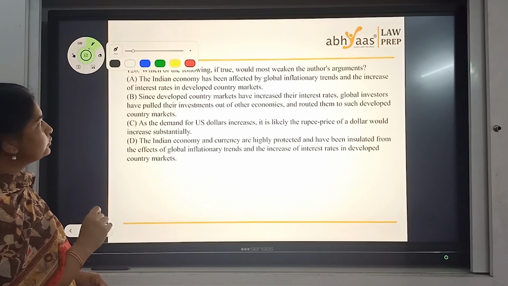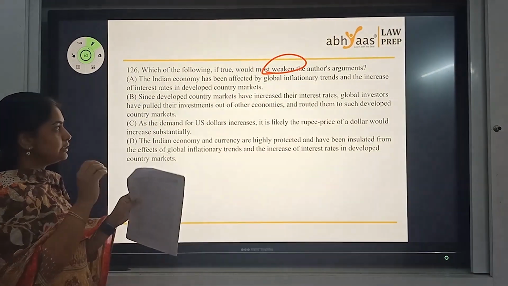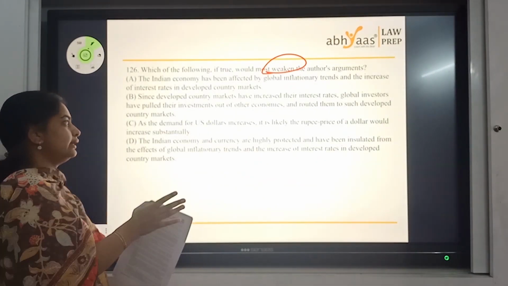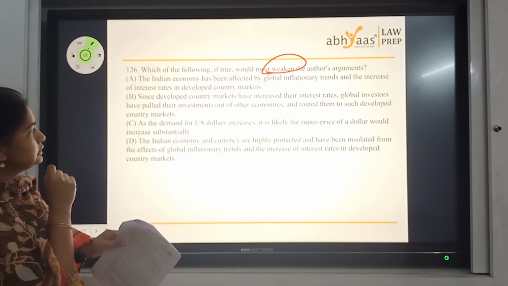Which of the following, if true, would most weaken the author's argument? As we always know, weakening is about getting to the argument, thinking of what is the assumption behind that and attacking that assumption. So each of the options, which of the following would weaken the author's argument?